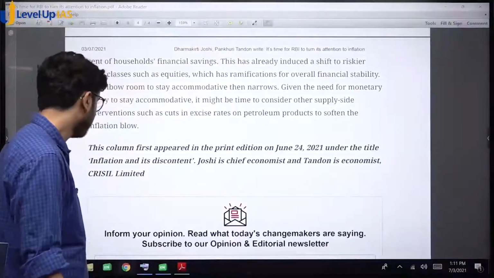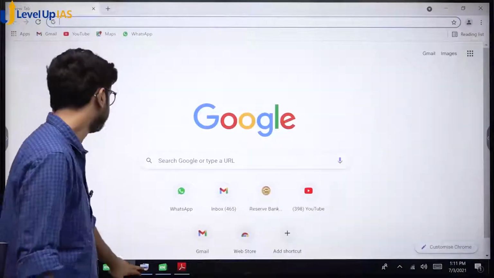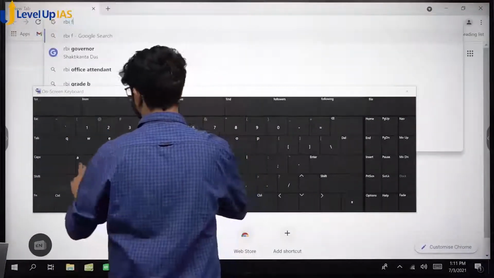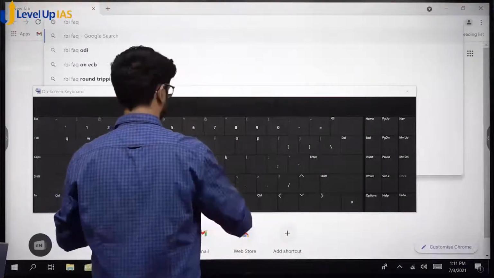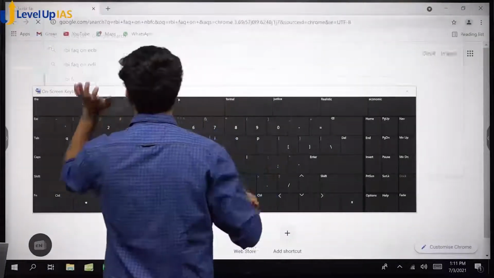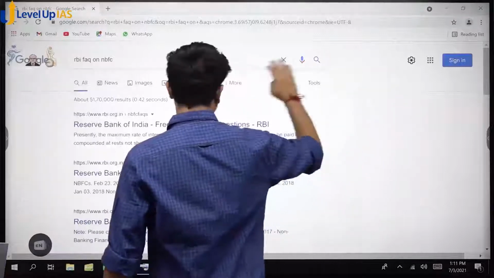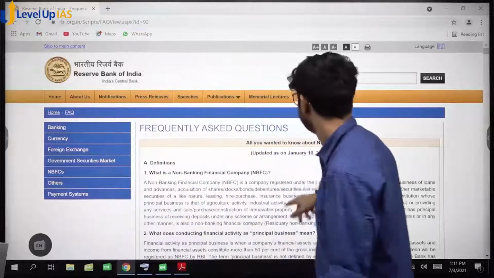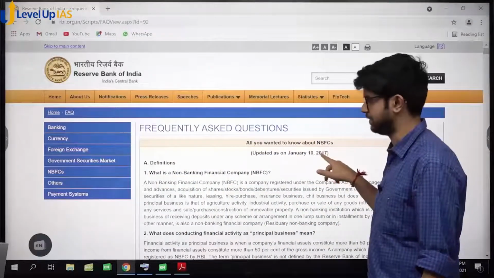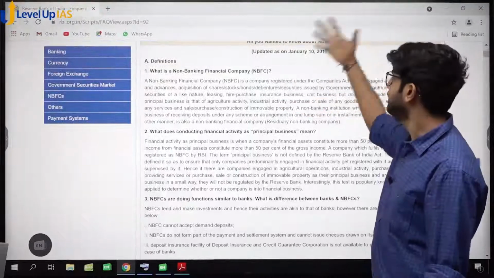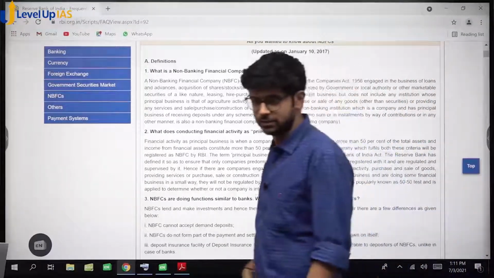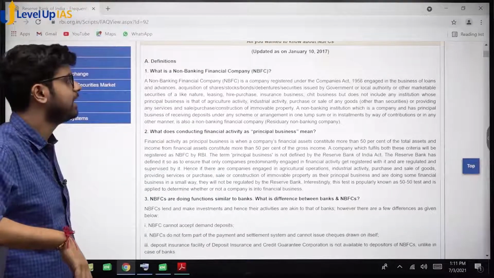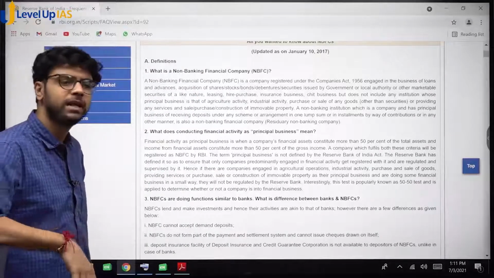RBI website तो पूरा देख ही लिया है हमने, है ना, क्या ही होगा उसमें. NBFCs, are we studying NBFCs? Yes. What is an NBFC? क्या होता है NBFC? A non-banking financial company is a company registered under Companies Act 1956 or Companies Act 2013.